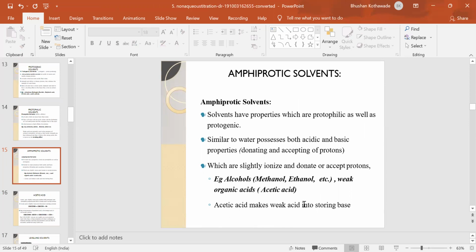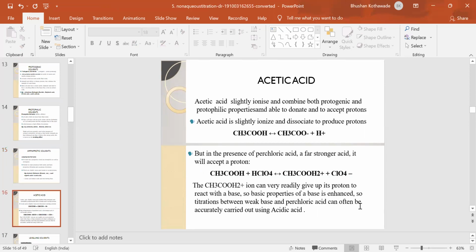Acetic acid makes a weak acid into a strong base. Acetic acid is a weak acid which can accept the protons from the strong base. So we can see here the acetic acid, which is a weak acid, can combine with both protogenic and protophilic solvents and is able to donate or accept the protons.